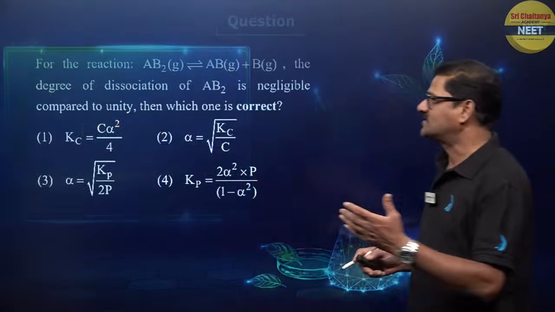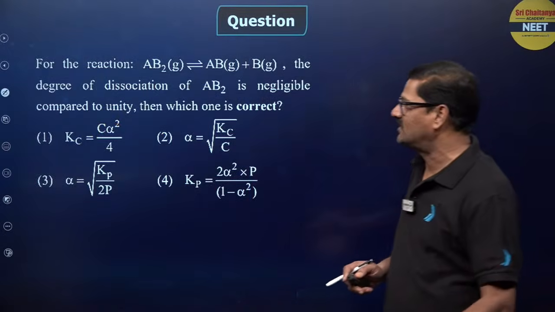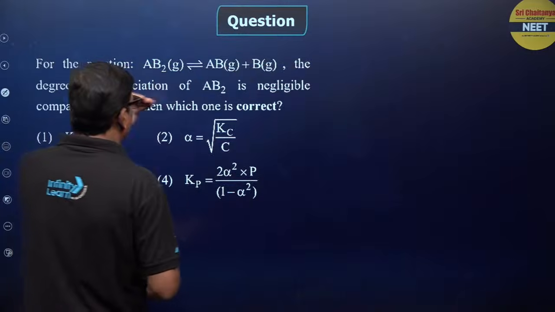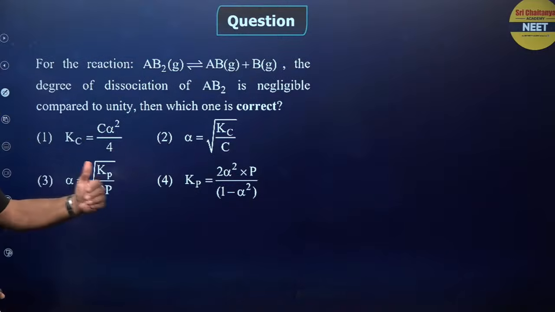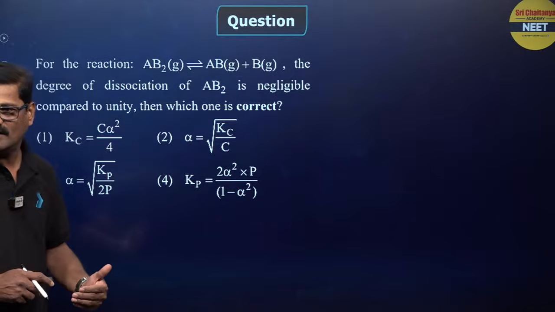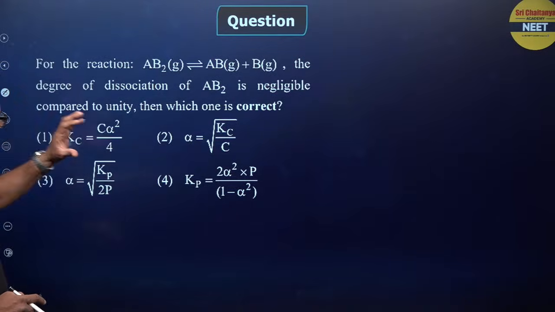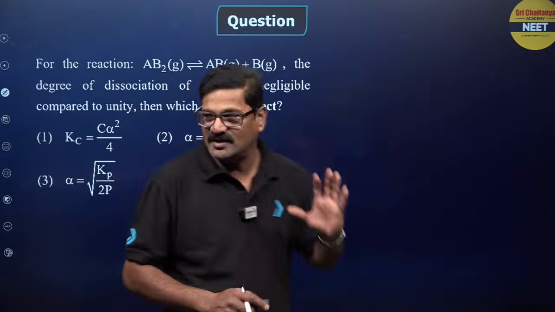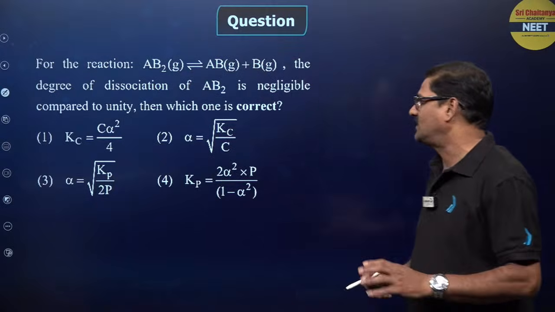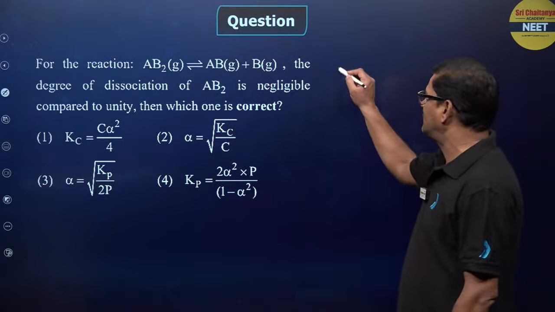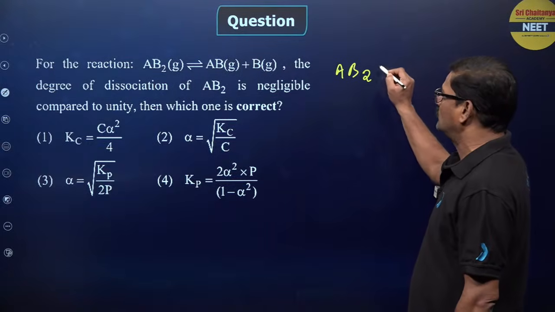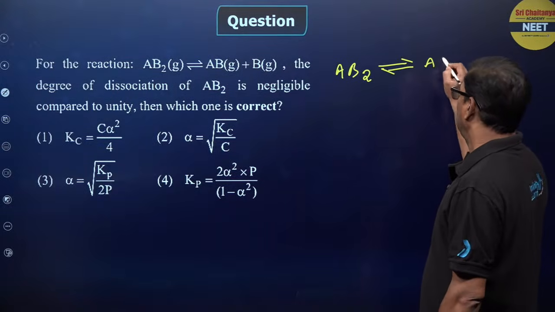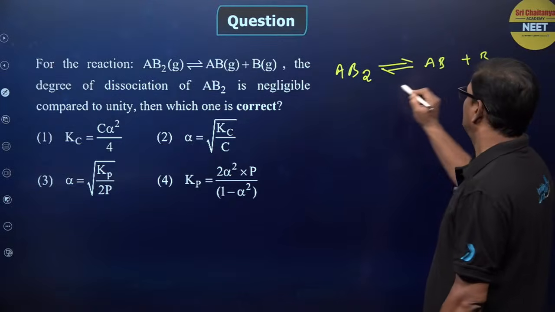Okay, Bacho, let us see a question here. It is given for a reaction: AB2 gives AB and B as a gas. The degree of dissociation of AB2 is negligible compared to unity, then which is correct? So, AB2 gives rise to AB and B, and all are in the gaseous state.